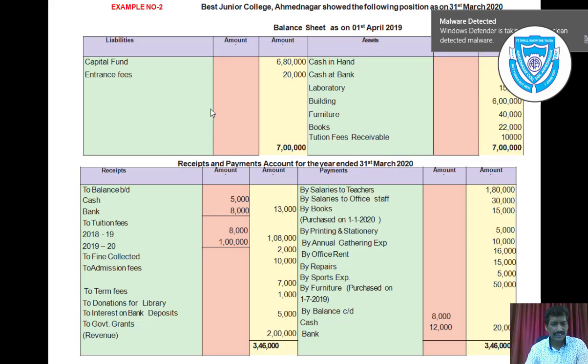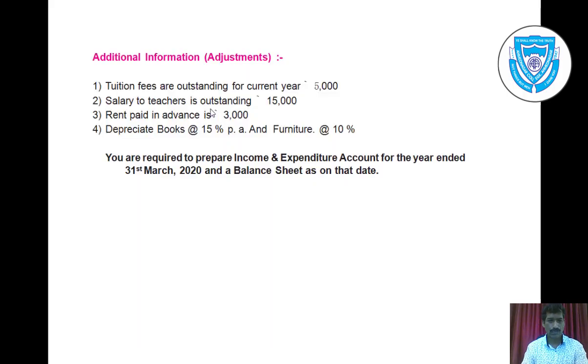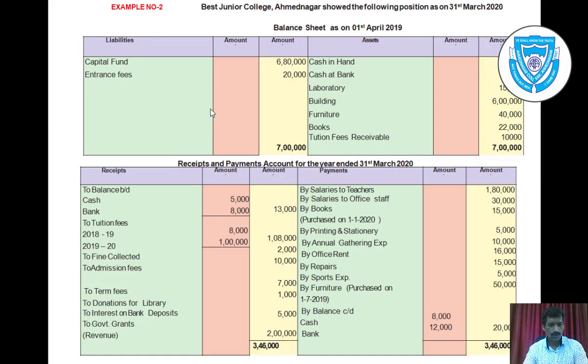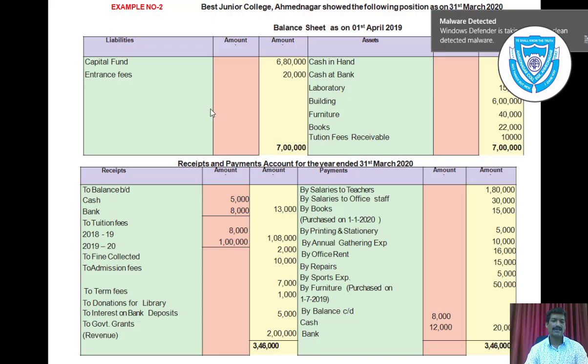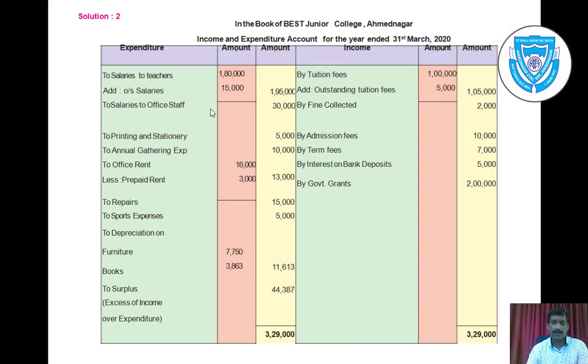Then to interest on bank deposit, we can take it because it is revenue income, by interest on bank deposits rupees 5,000. Then to government grants, in bracket revenue, it is said that these government grants are revenue and hence we can take it into income and expenditure account to income side because it is revenue income. Okay, by government grants rupees 2 lakhs.